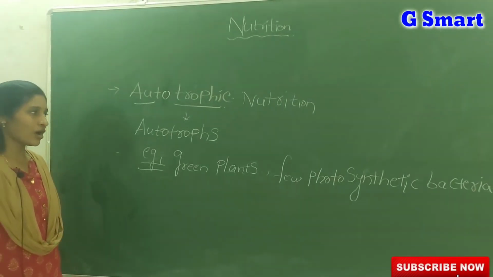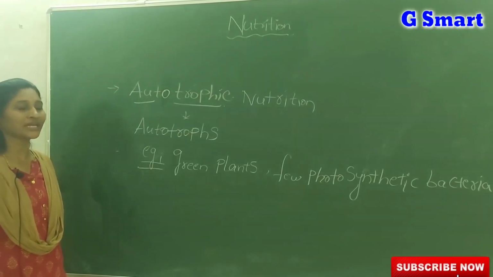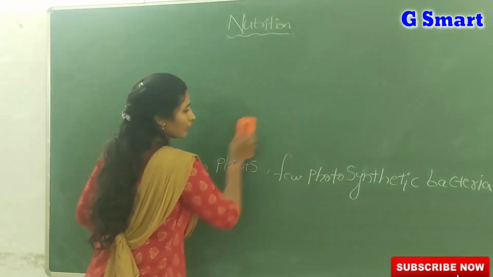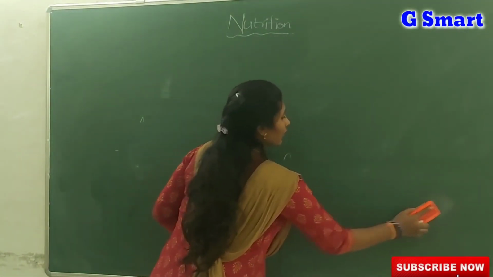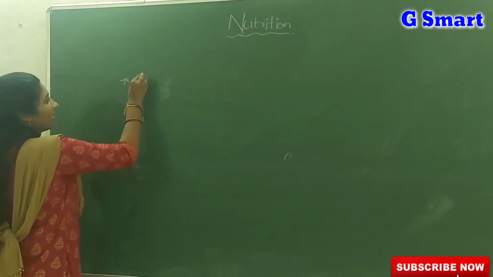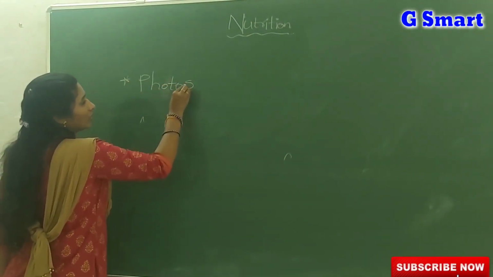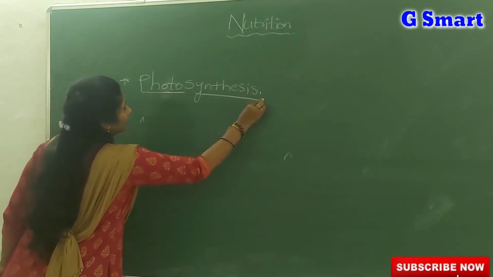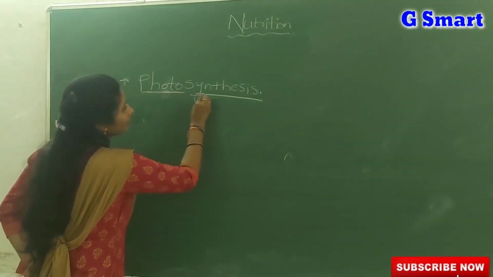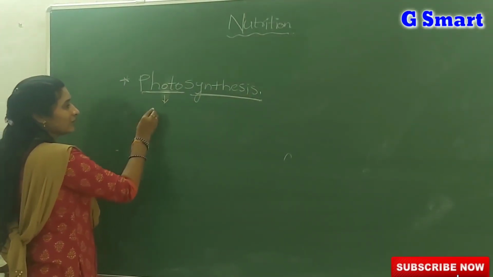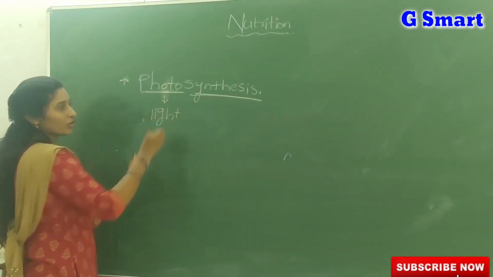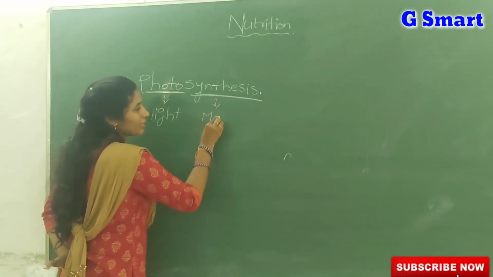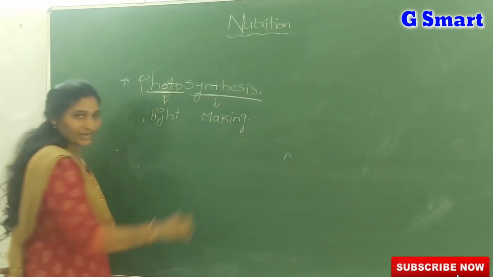But how are green plants able to become autotrophs? Which process makes green plants autotrophs? You studied about that process in previous classes; it is a very familiar process known as photosynthesis. In biology, every term has a meaning: the term photo refers to light, as in photos captured only in the presence of light, and synthesis means making or preparing.